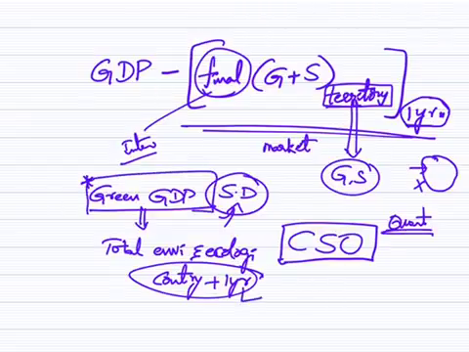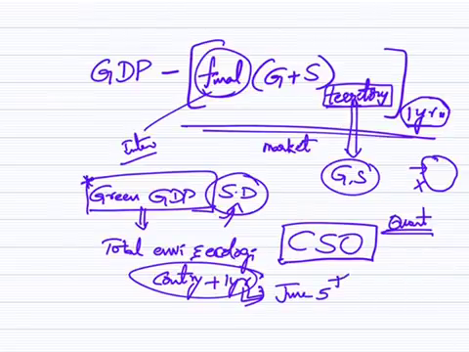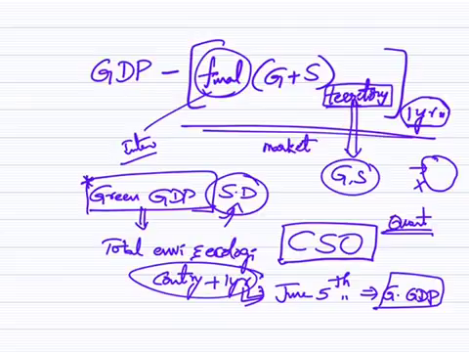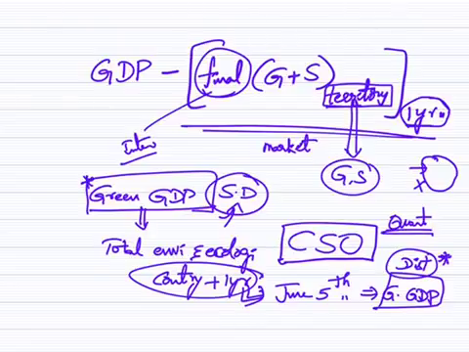In this particular article, it is mentioned that India from today, that is June 5th, which marks World Environment Day, is starting this calculation of green GDP, under which we are going to calculate all the ecological goods and services with respect to each district. Very important to remember for prelims. With respect to each district, we are calculating. That is called green GDP.